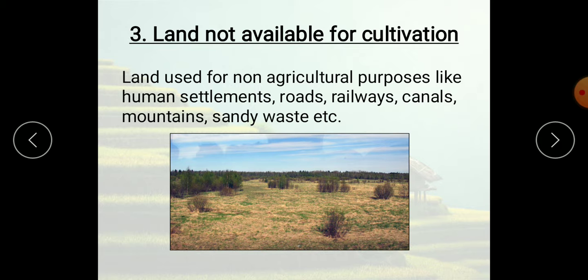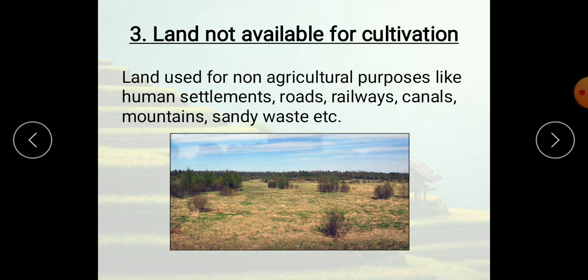What is subsistence farming? This type of agriculture is known as subsistence agriculture, since the produce grown is consumed mainly by the people who grow it. That means what? If a farmer has got a medium or small land, he will grow crops.